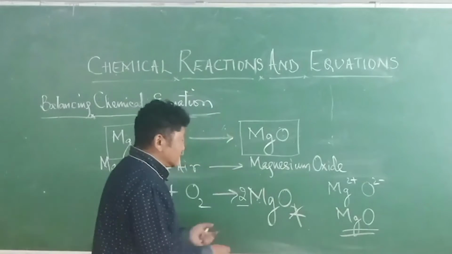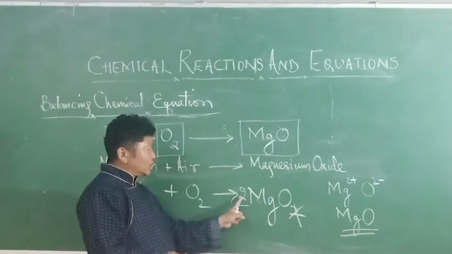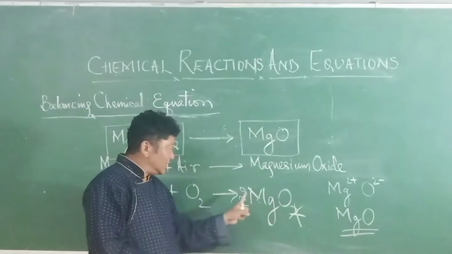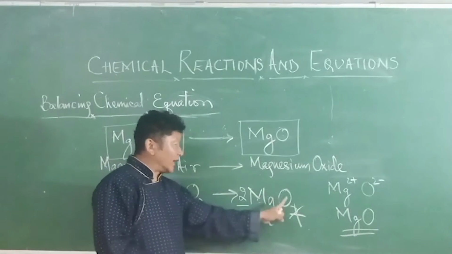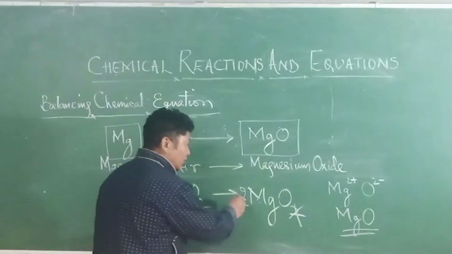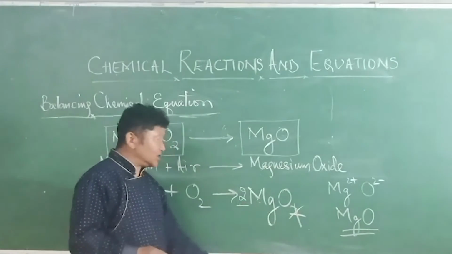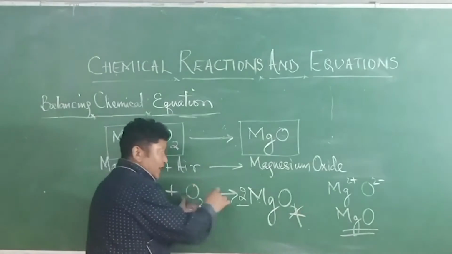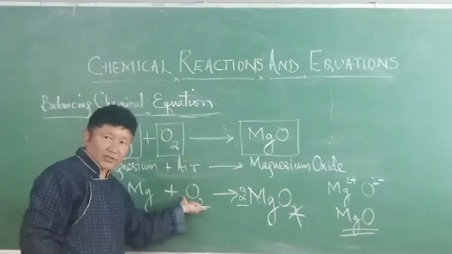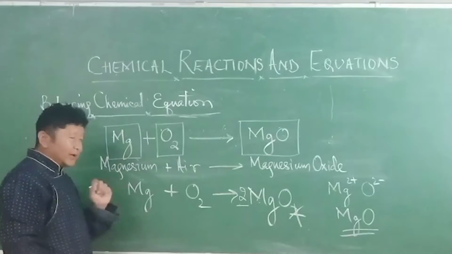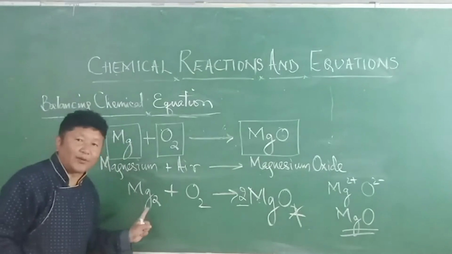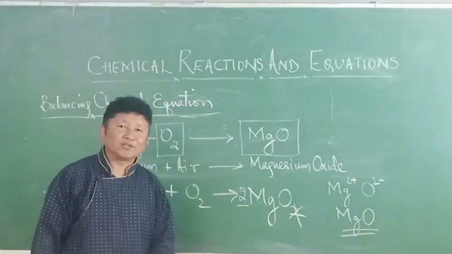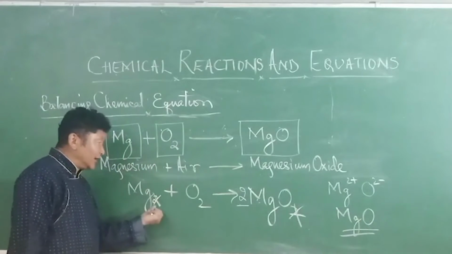For magnesium oxide, like O2, we can multiply by 2 and multiply magnesium by 2 as well. Then there are 2 magnesium atoms and 2 oxygen atoms in the product, so the number of magnesium atoms and oxygen atoms matches on both sides.